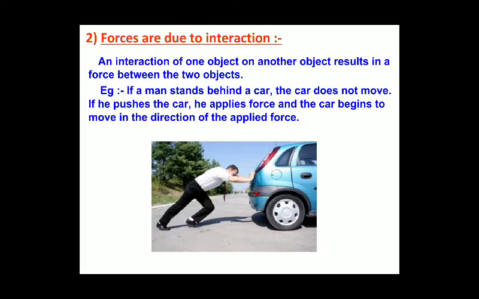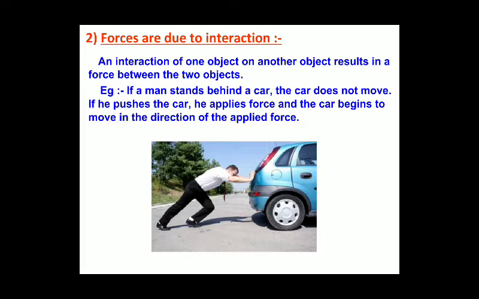There is a change in the position of the car. So if any object is experiencing a force, there is definitely an interaction between those objects.